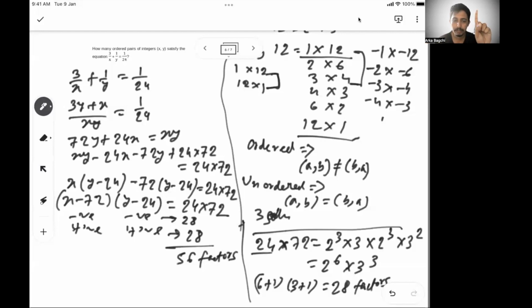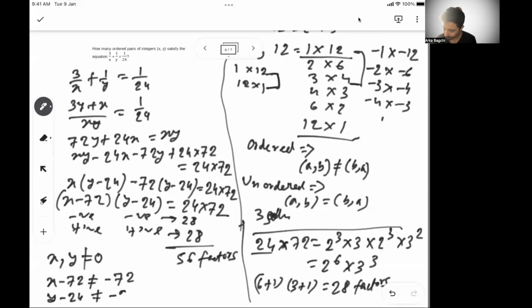Now what you need to understand is that x and y are in your denominator. So that means x and y cannot be equal to 0. So x minus 72 cannot be equal to minus 72, and similarly y minus 24 cannot be equal to minus 24. 24 into 72 will have the factors minus 24 and minus 72, so this factor is not possible.